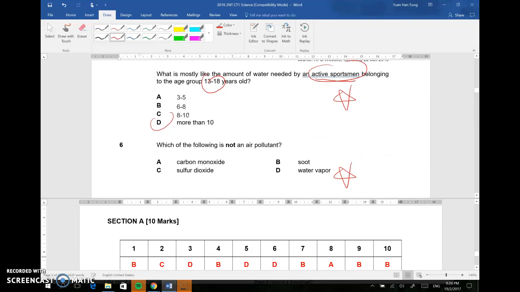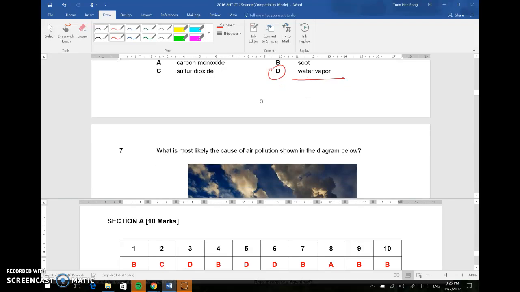Let us now move on to question 6. Which of the following is not, keyword is not, an air pollutant? Now we will move on to the topic of air pollution. Look at all the options. Carbon monoxide, soot is from haze, option B. Sulfur dioxide is from volcanic eruption. So the best answer is D. Water vapor is a gas, it is steam, so it's not an air pollutant. So the answer is D.